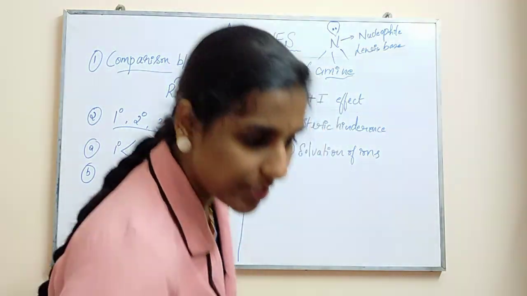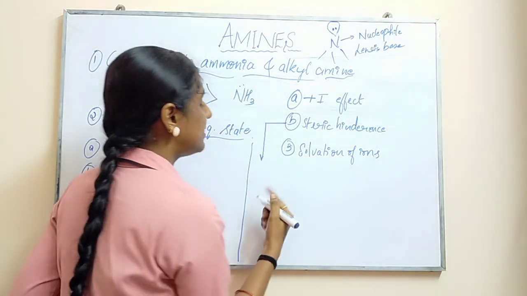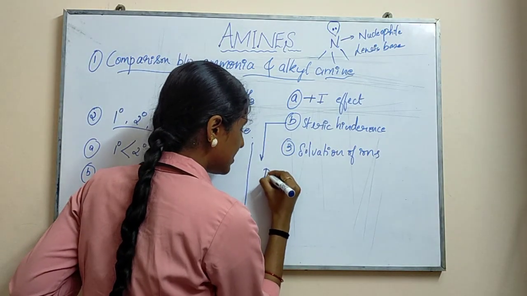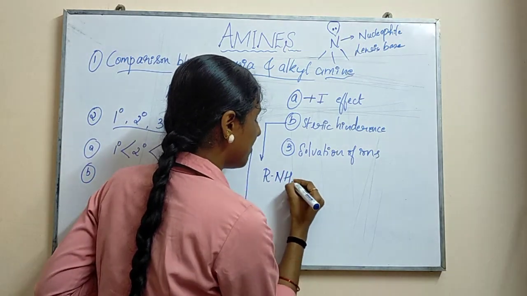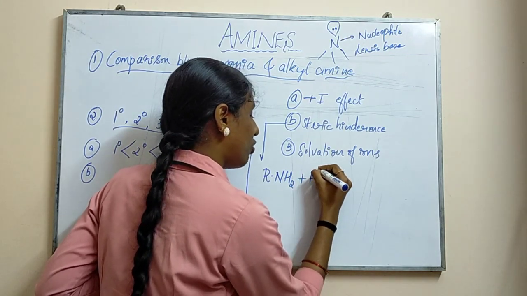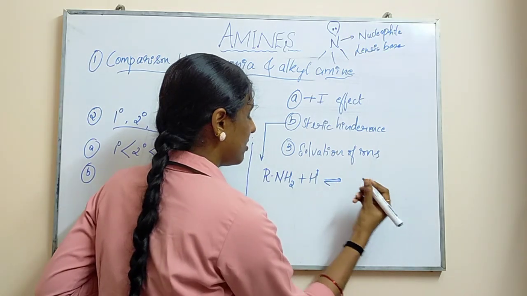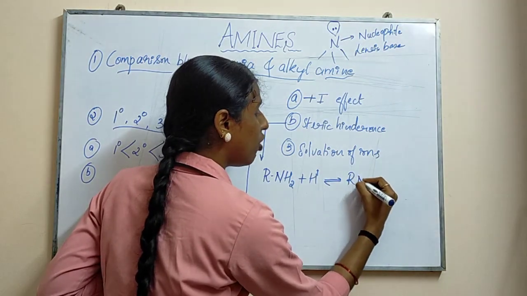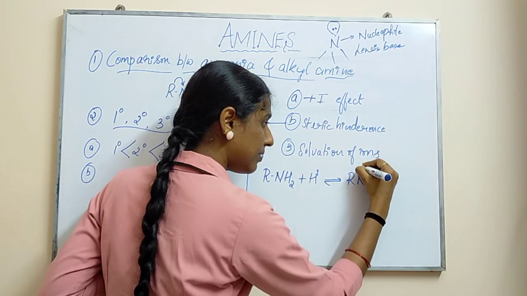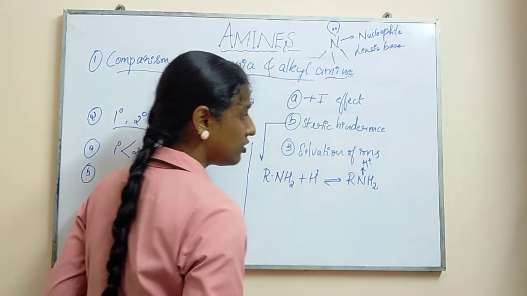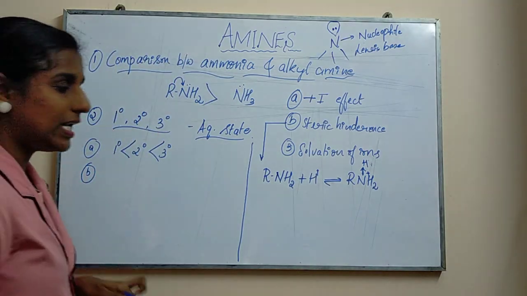Okay, so now when you go with steric hindrance, if I go with the reaction with the amines itself, let's see what will happen. I'll take a primary amine. When you go with the protonation, you will get RNH2, and a new bond formation is possible with your hydrogen. So we can write a positive charge over here now, because the number of bonds will increase, right?